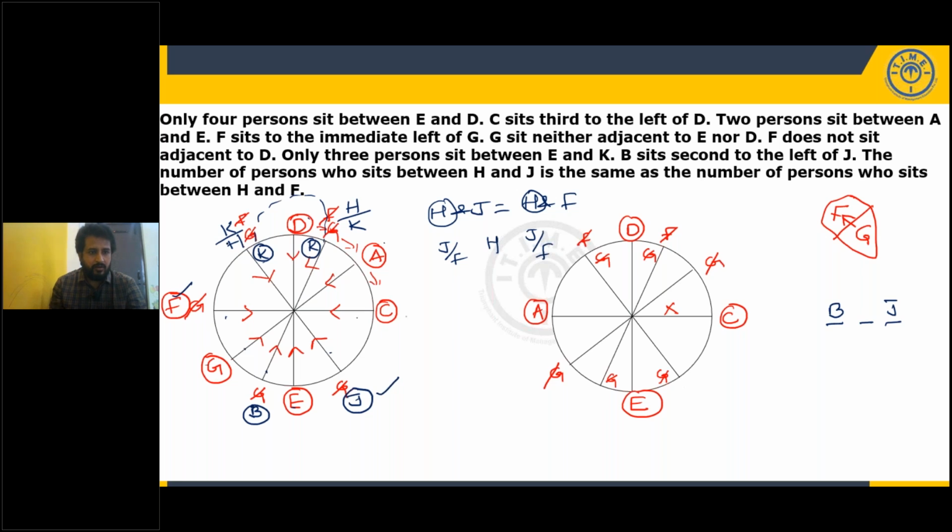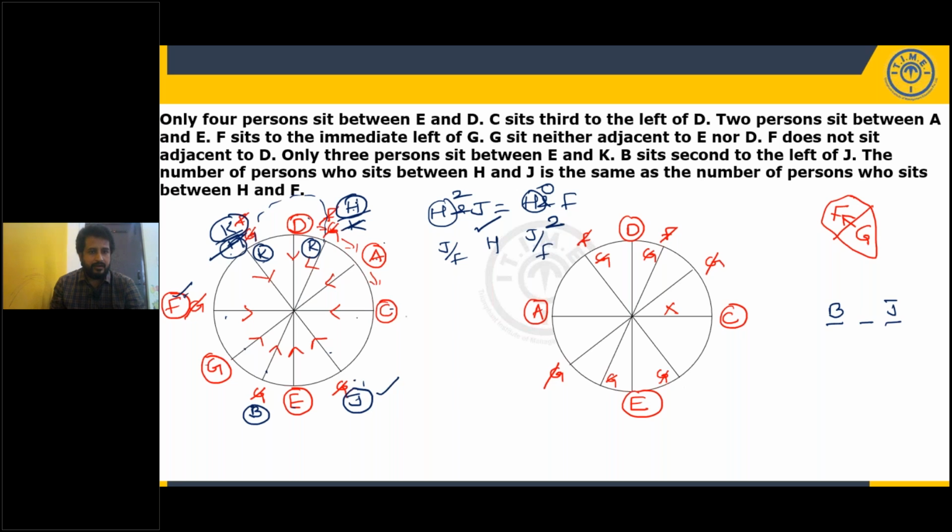Right. Now, if I take H here, between F and H, 0. So H and J 0. Is it possible? No, H and J are in opposite positions. Not possible. So H cannot be here. So it must be K, and this must be H. Now F and H, how many gaps? 2 gaps. H and J, 2 gaps. Perfectly matching, and it is our final arrangement.